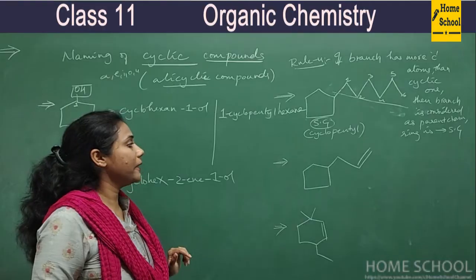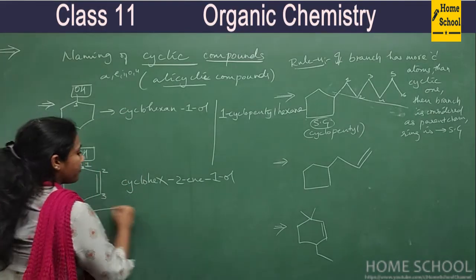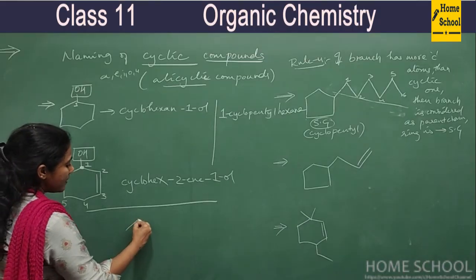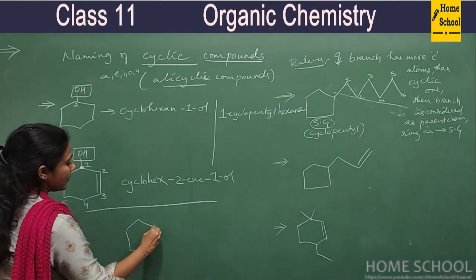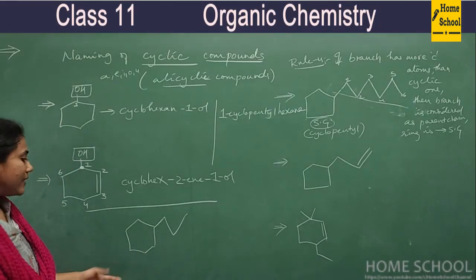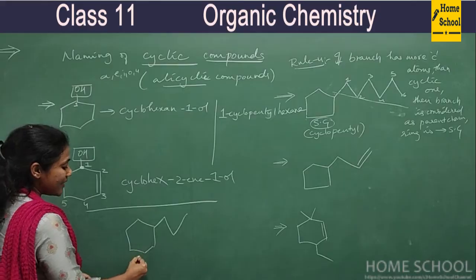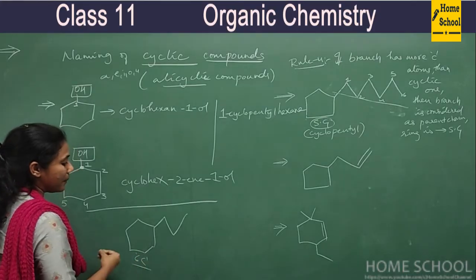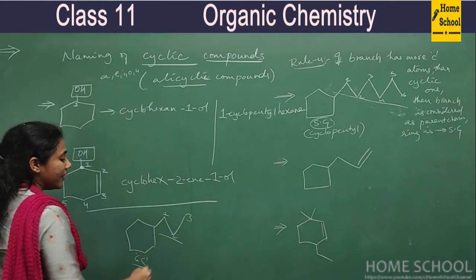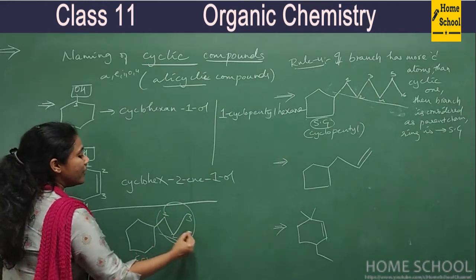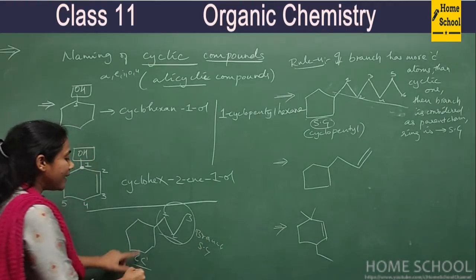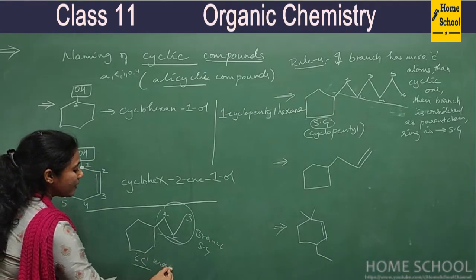Very, very important. See guys, observe this. If this is a compound, you know how to name this, right? Say this ring has 6 carbons, whereas your side chain has how many carbons? 1, 2, 3. So now this one is considered as branch or substituent group and the ring is considered as main chain.